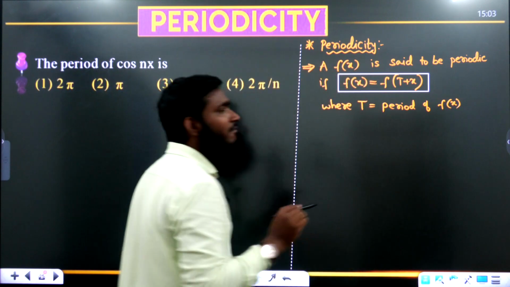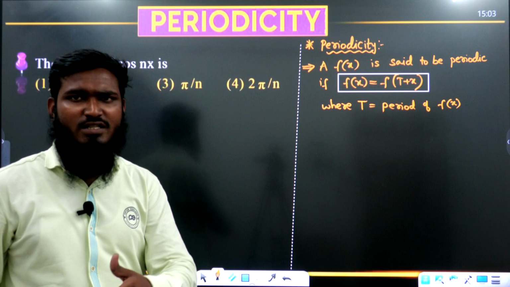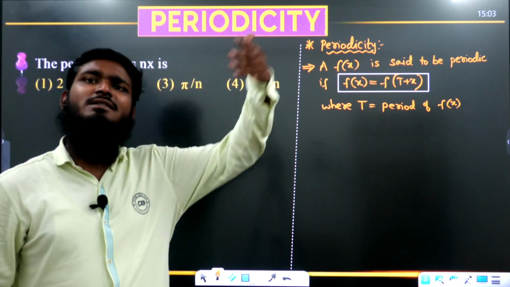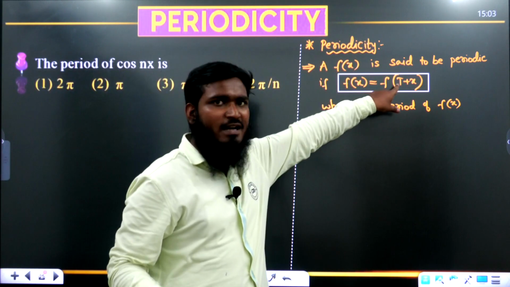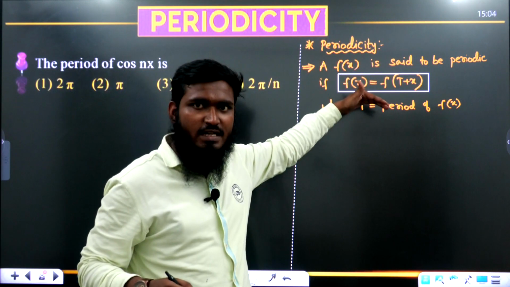And the T value should be the least positive number. Sometimes we can get some other numbers also. If you take one T value, the condition is satisfied. If you take another T value, the condition is also satisfied.